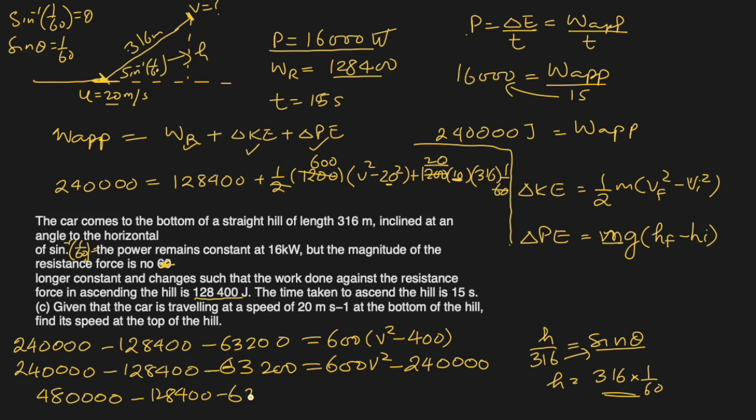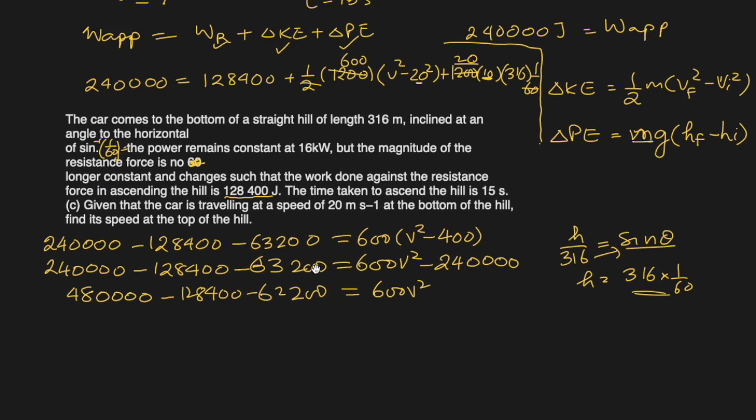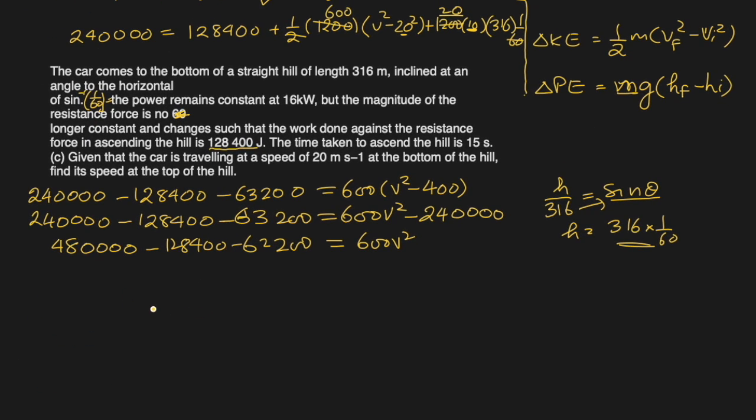480,000 minus 128,400 minus 63,200 equal to 600 v squared. What I get after subtracting this is 288,400, equal to 600 v squared.